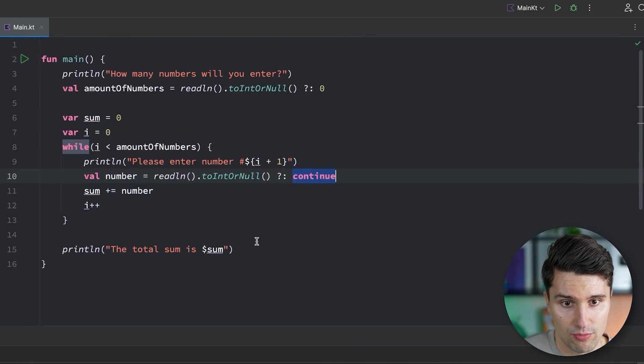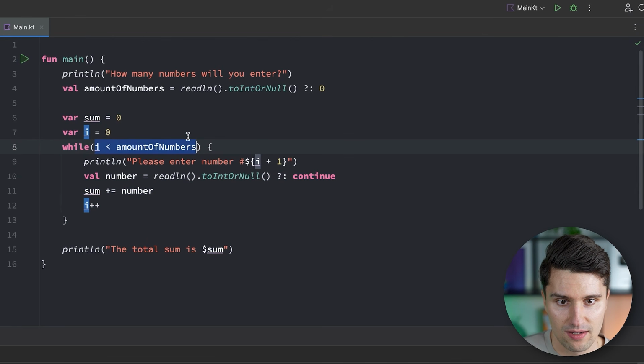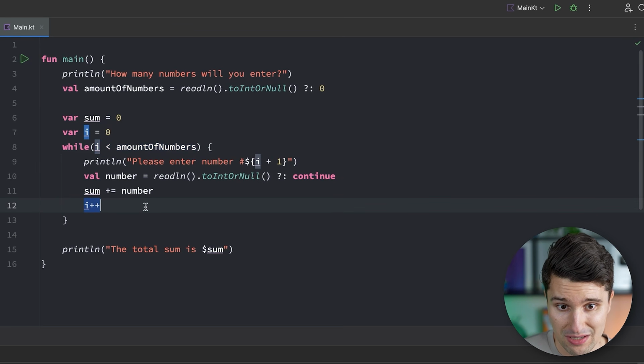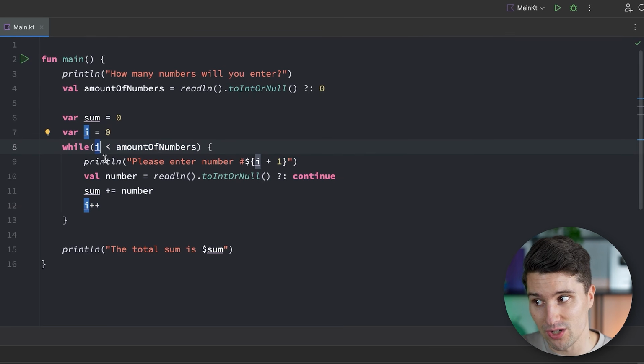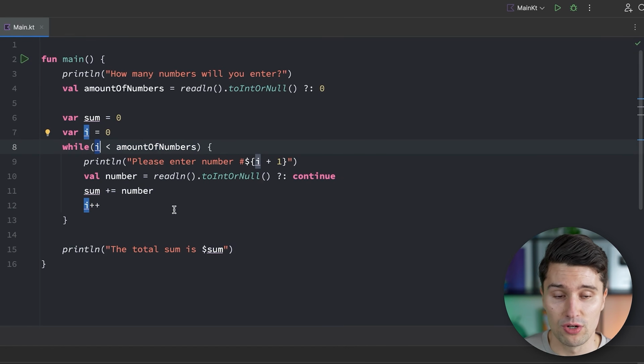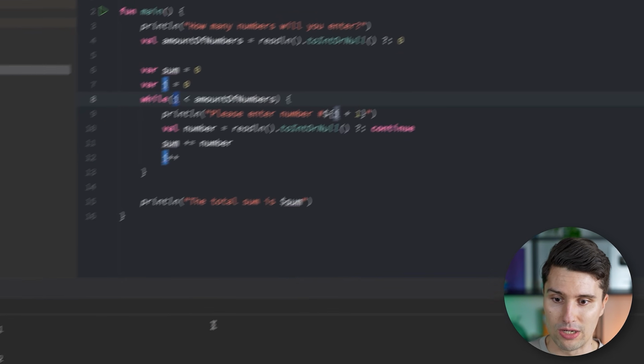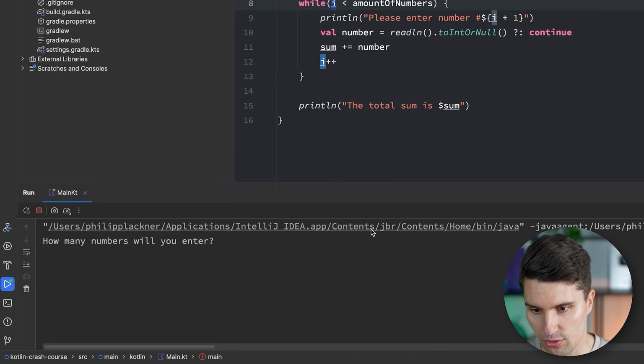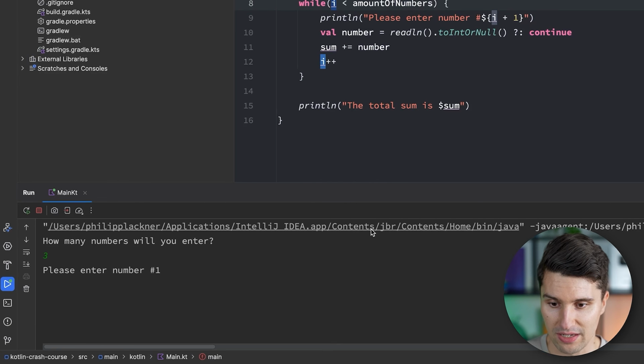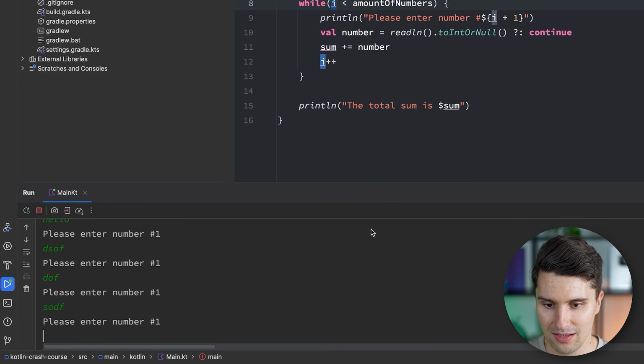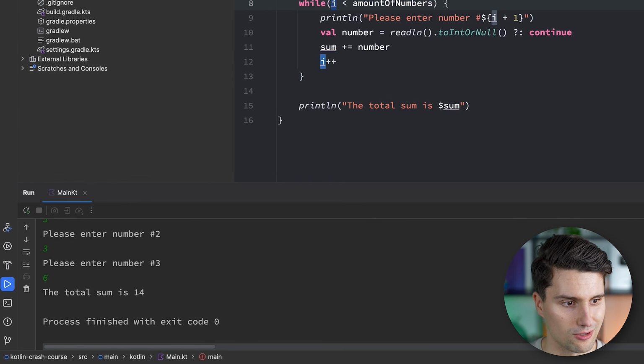So in this case, we would again immediately jump to the next evaluation of this while condition without having incremented I before, so I is still what it was previously, and therefore it will ask for the same number again. If we relaunch this and we then enter 3, and we enter something incorrect for number 1, then it will ask for number 1 again until we eventually enter something valid, and then it will proceed with number 2, and then prints the total sum again.